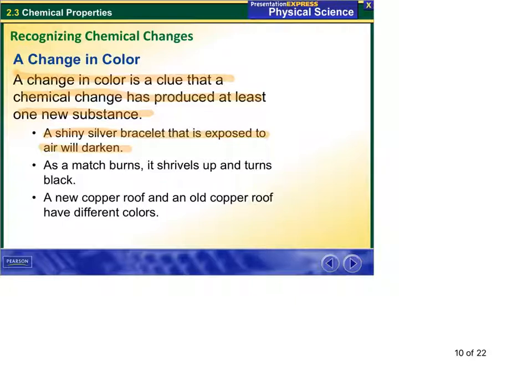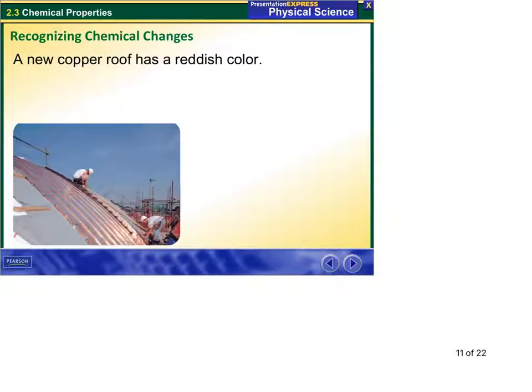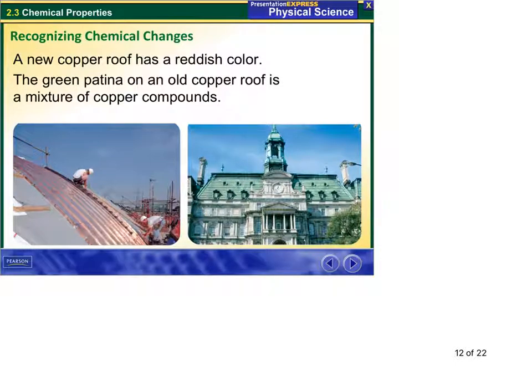Shiny silver bracelet exposed to air will darken. It's oxidizing. As a match burns, it shrivels up and turns black. New copper roof and an old copper roof have different colors. So each of these we have a chemical change going on. Getting new substances. Here's a picture of the copper roof. New copper roof has a reddish color. As it's there for a while, it will get more of a greenish, brownish color. Here shown green. Making new compounds.